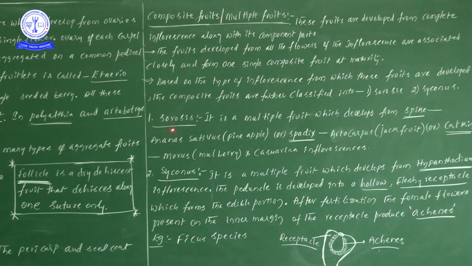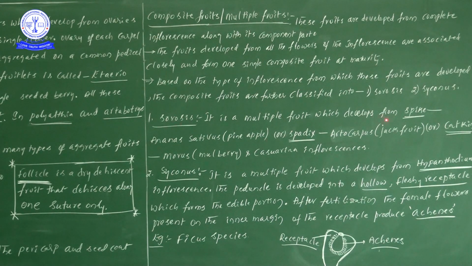It is a multiple fruit. Sorosis type of fruit is a multiple fruit which develops from a spike. In another species, that particular sorosis develops from the spadix, and in other types of plant species, that particular sorosis develops from the catkin. Likewise the kind of inflorescence differs. So inflorescence is different. That's why we have taken, based on the type of inflorescence.